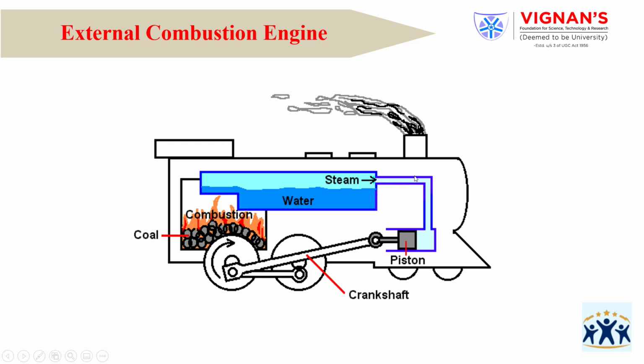That steam enters the engine. The pressure of the steam is applied on this piston, and the piston moves in this direction. Automatically, the relative mechanism is activated, and the train moves in the forward direction. This is the example for the external combustion engine.